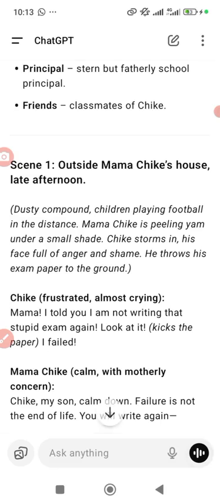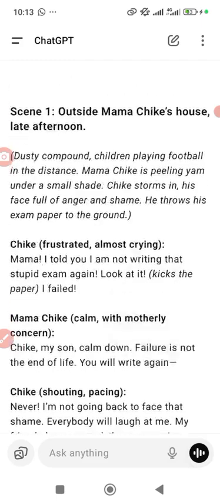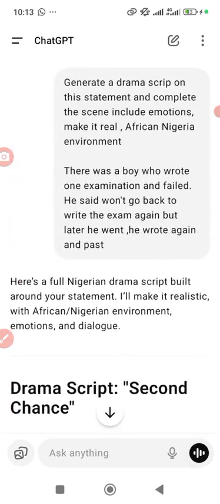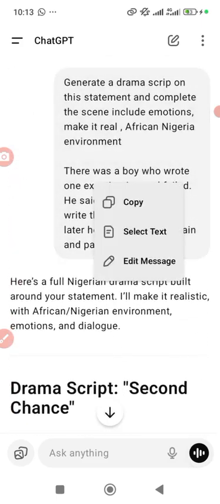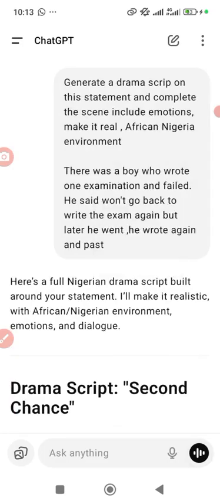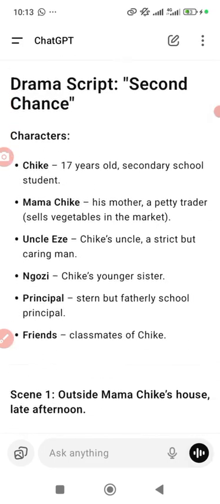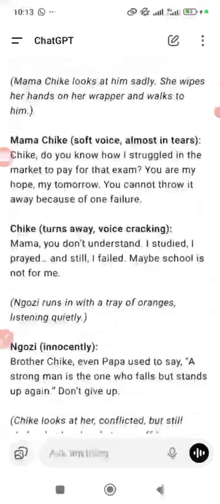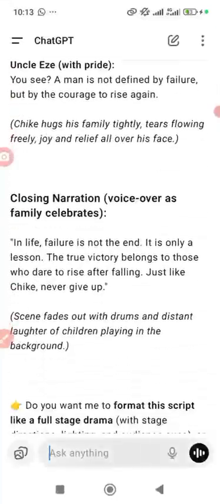If you want it to come in the form of an animation, that Meta AI, you can use it in the form of a story. If I want it to be in the form of stories, I'll still go back to the statement I just created. I don't need to go back there again, since I have created this story, I'll just tell ChatGPT to turn it into a story for me.